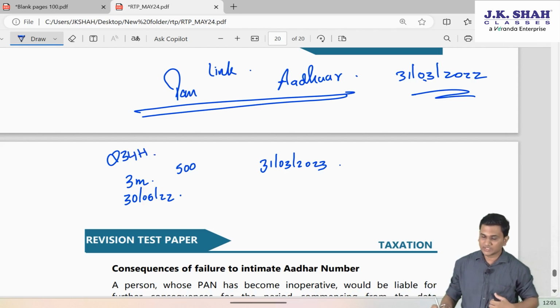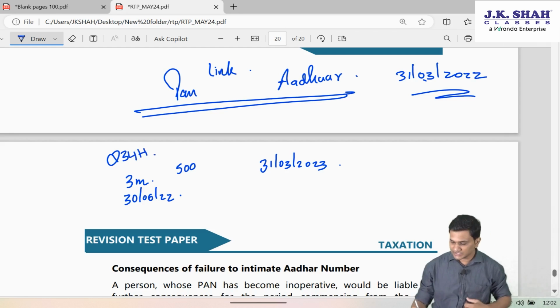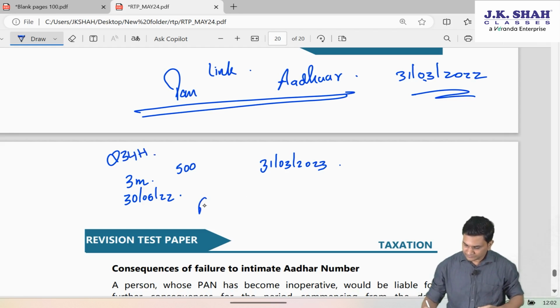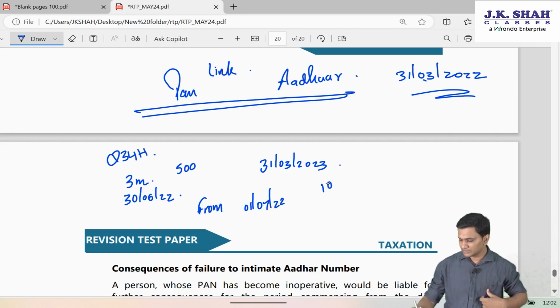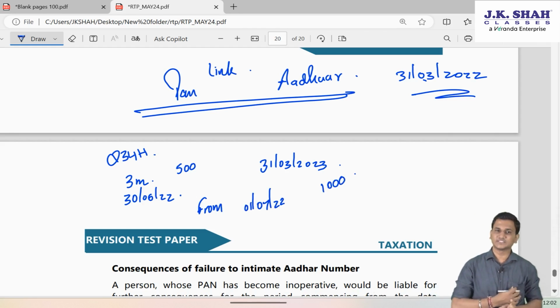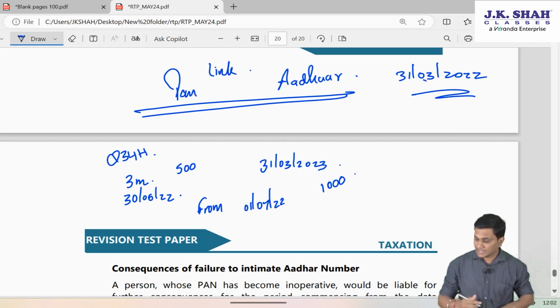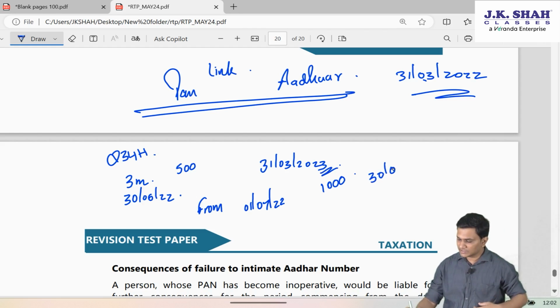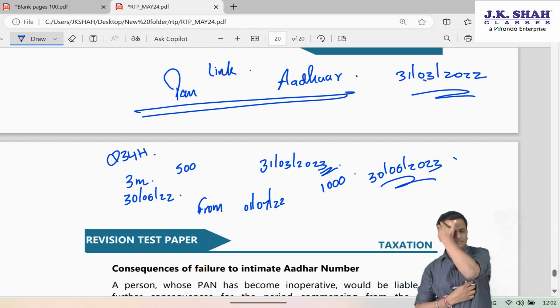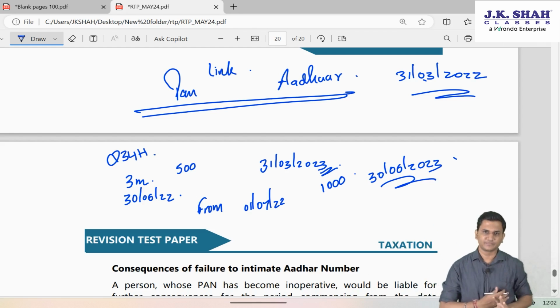However, after 30th June, that is from 1st July onwards till 31st March, the linkage was allowed after payment of 1000 rupees late fee under section 234H. And even this time limit of 31st March was further extended till 30th June 23, subject to the same payment of 1000 rupee late fee.